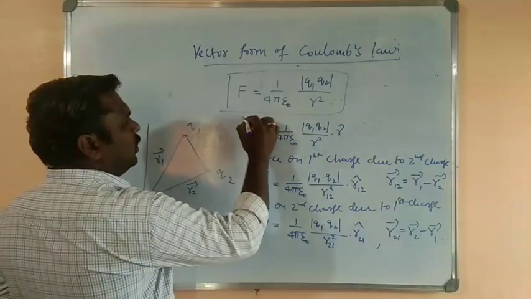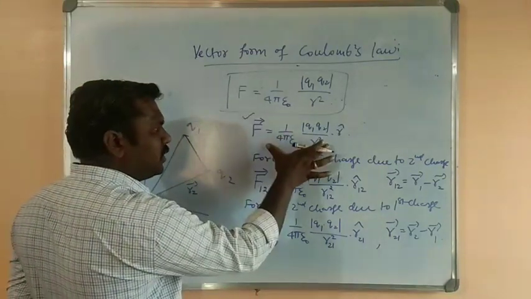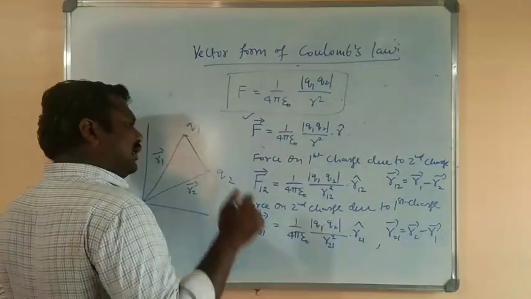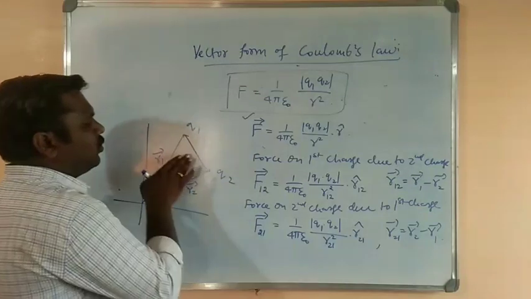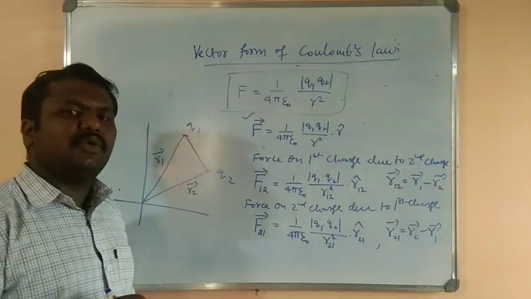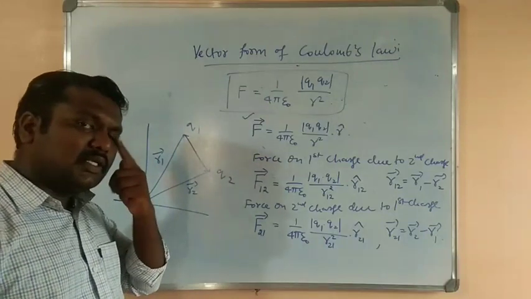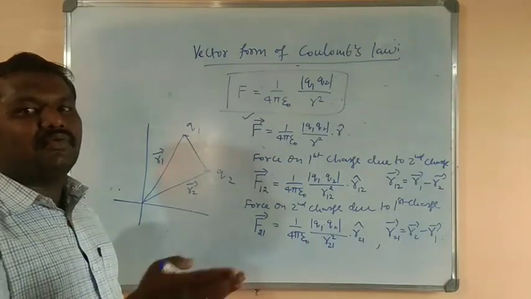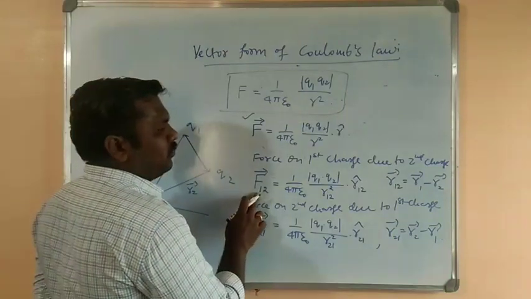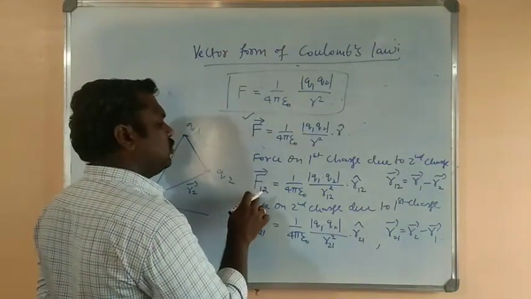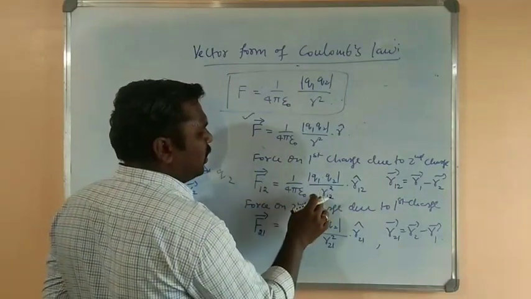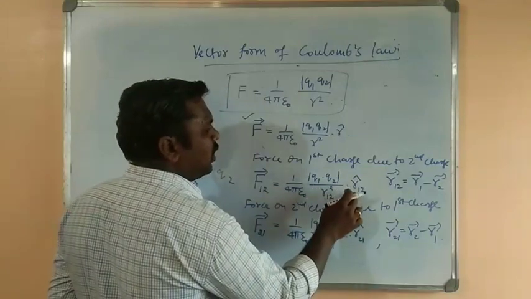So in general we represented the vector form as 1 by 4 pi epsilon naught Q1 Q2 by R square into R cap. In particular, if we have two charges, both exert force on each other. The first charge exerts force on the second charge, and in the same way the second charge exerts force on the first. So F12, the force acting on the first charge due to the second charge, is equal to 1 by 4 pi epsilon naught Q1 Q2 by R12 square into R12 cap.